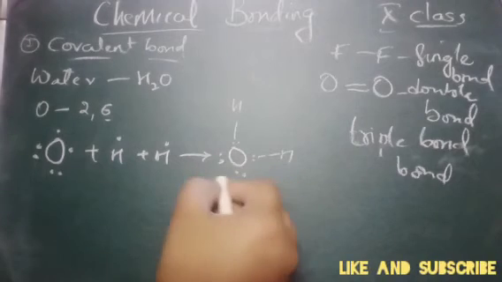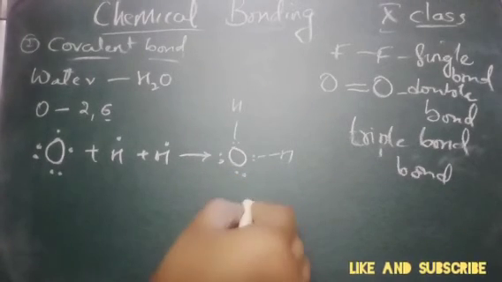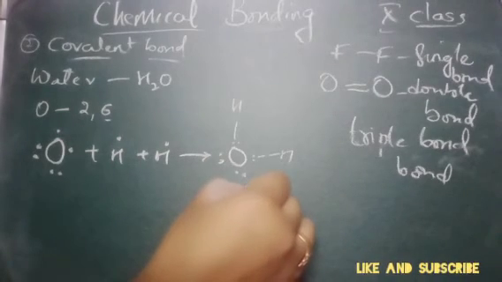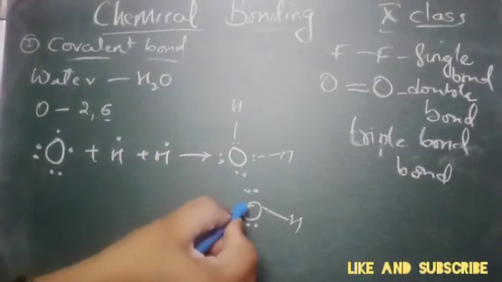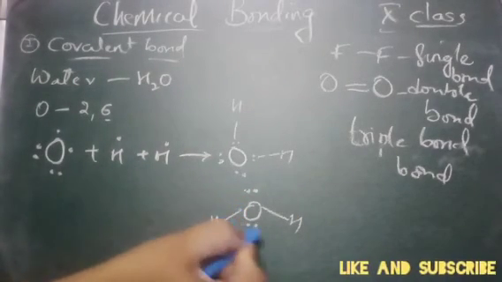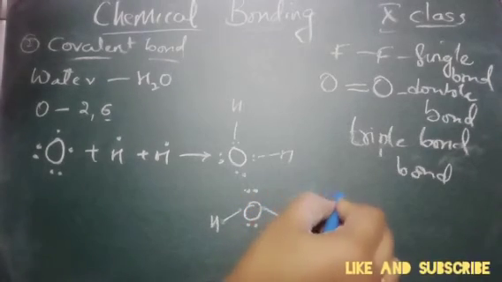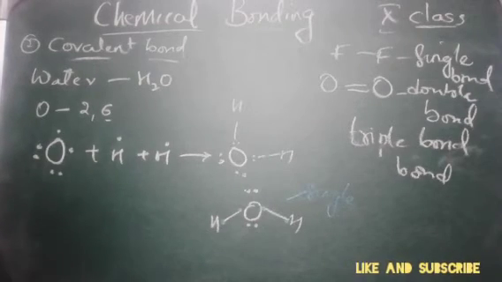So you can write it as oxygen bonded with the hydrogens. These are the two lone pairs of electrons, and these are the electrons shared, forming a single covalent bond.